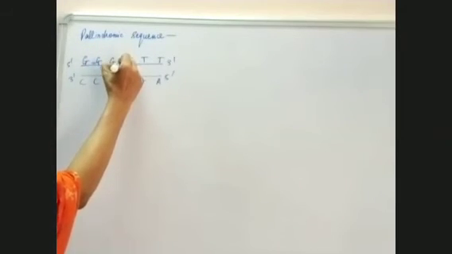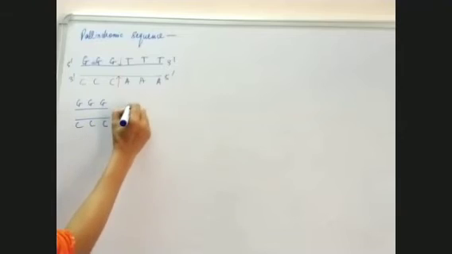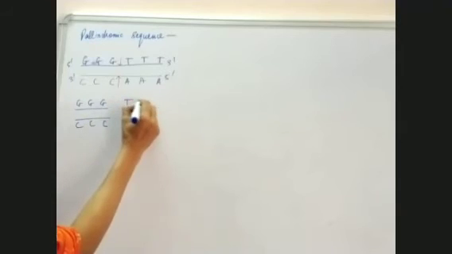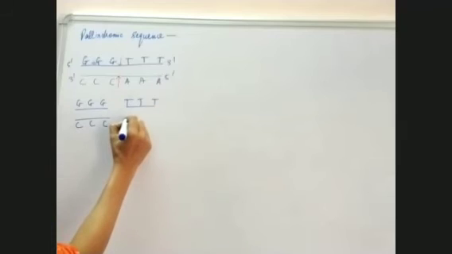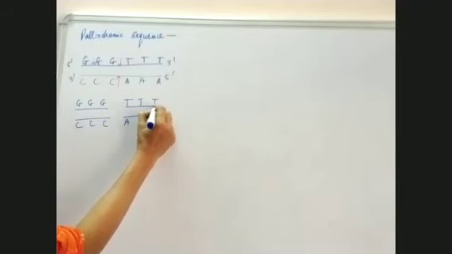Now suppose the restriction endonuclease cuts it here. As a result, we are going to get G, G, G and C, C, C on one side, and T, T, T and A, A, A on the other. This is what we get.